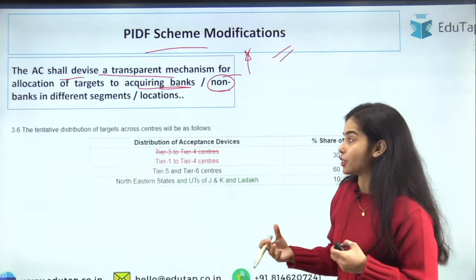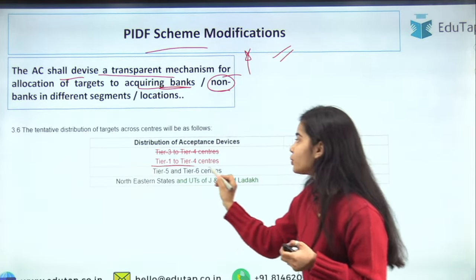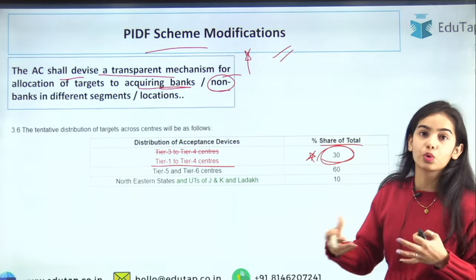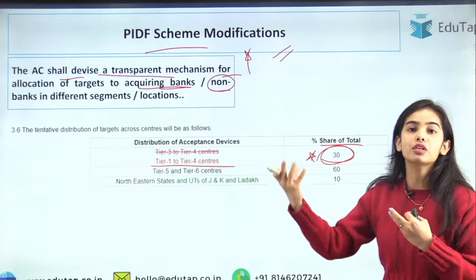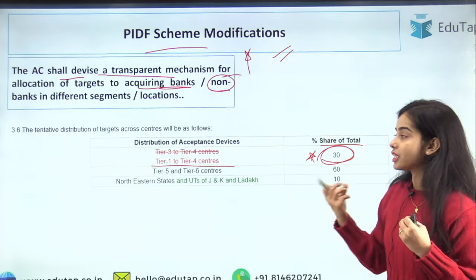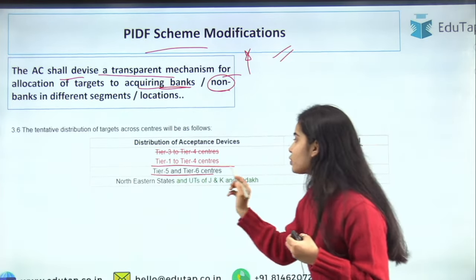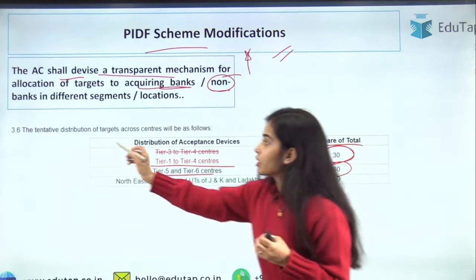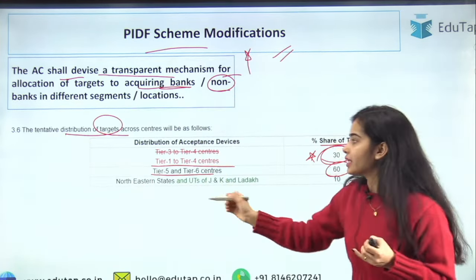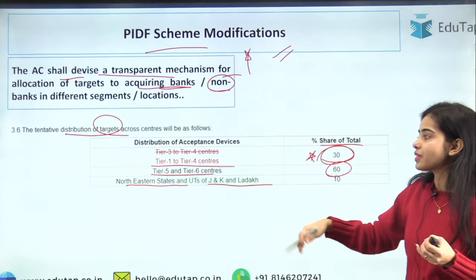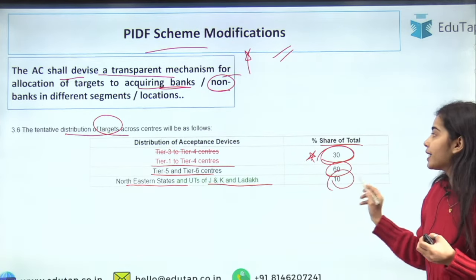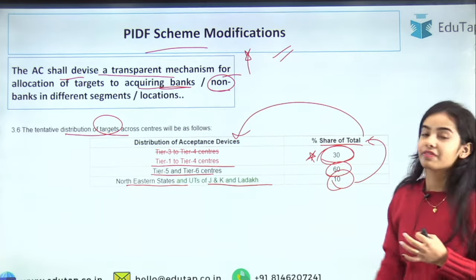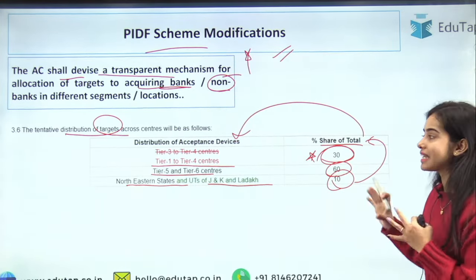So here you can see that tier 1 to tier 4 centers should be provided 30% share of the total deployment of the physical devices or digital devices that is happening. Tier 5 to tier 6 centers, they should get 60% of the total distribution of the target. Northeastern states and union territories of Jammu and Kashmir, Ladakh, they should get 10% of the total shares. So total acceptance devices. Okay, so I hope you have understood this basic idea.